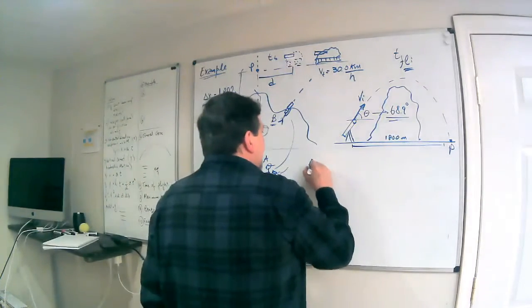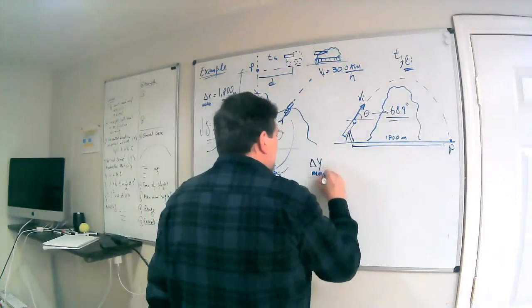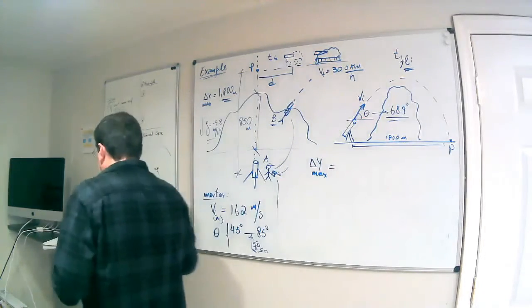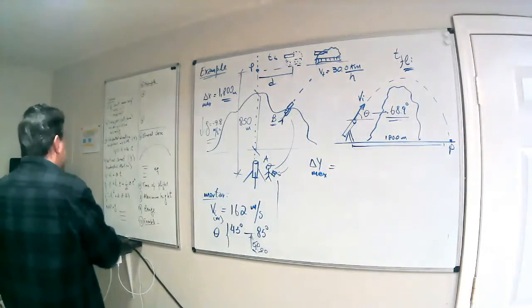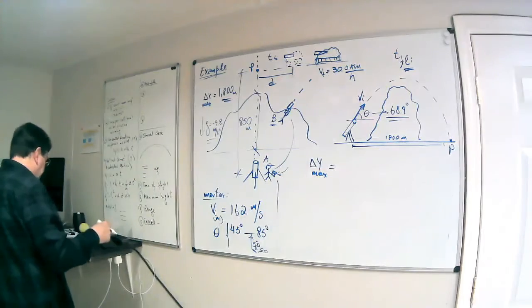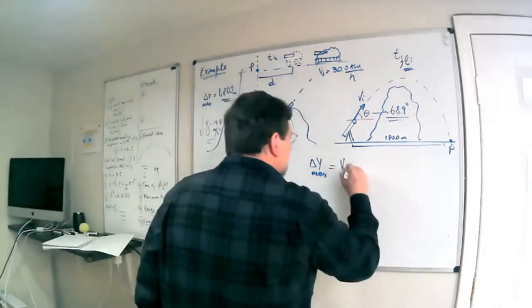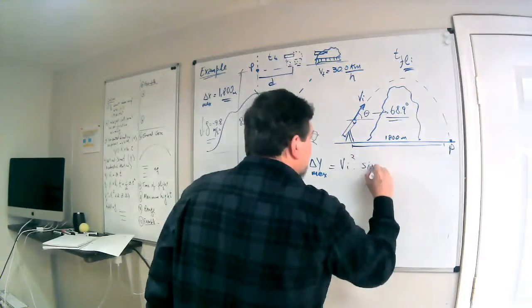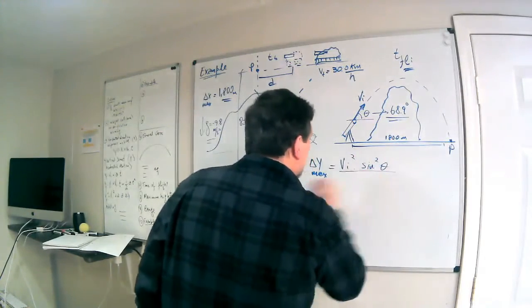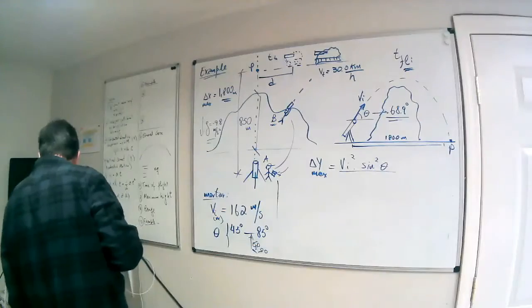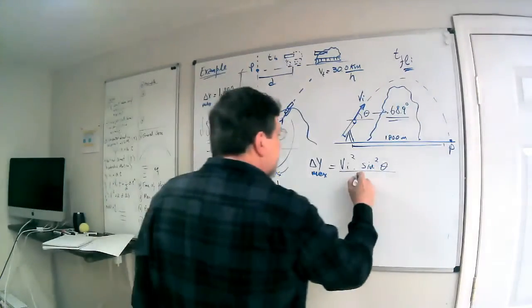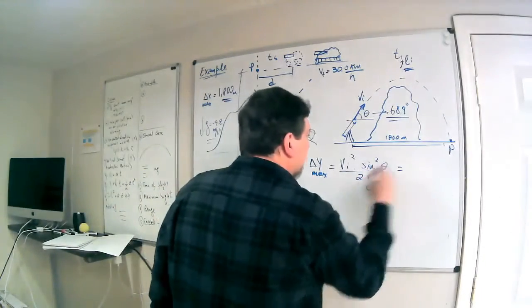You remember we have an equation for that, right? The delta y max is V initial squared sine squared theta over 2g, right?